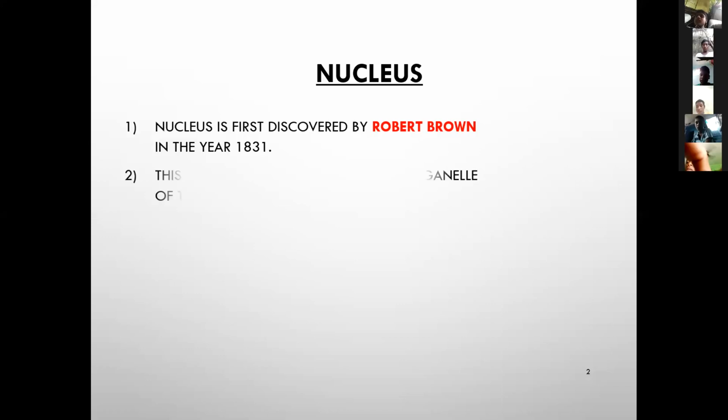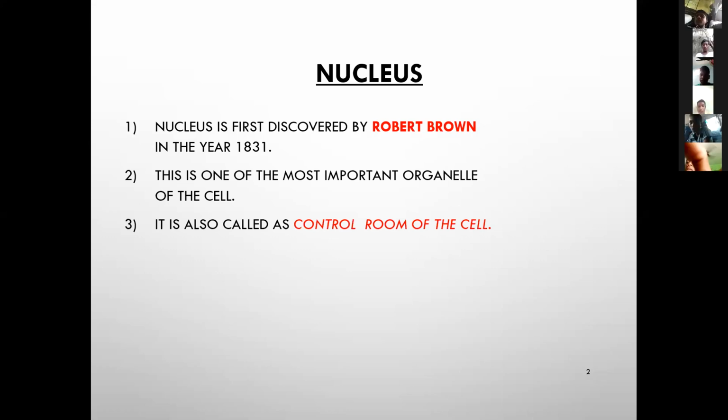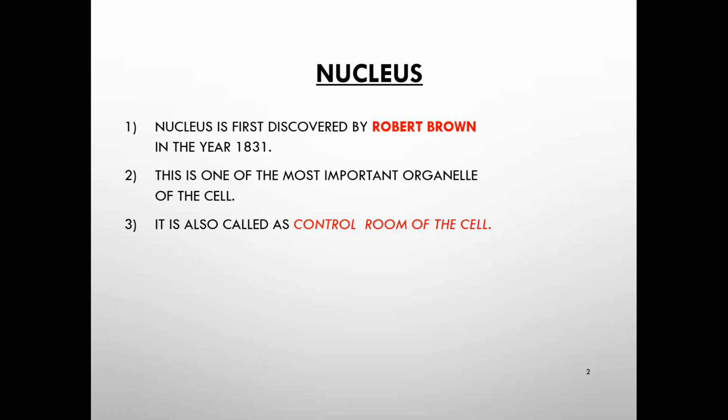Next, this is one of the most important cell organelles of the cell. This is also called the control room of the cell. And next, almost all eukaryotic cells have a nucleus.